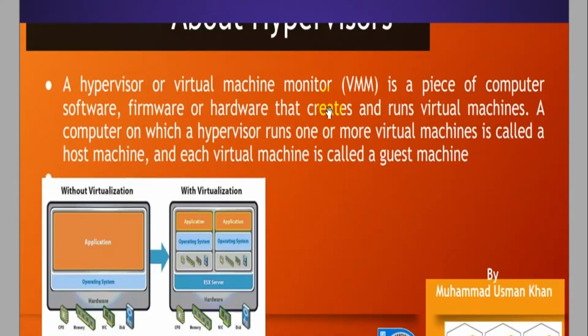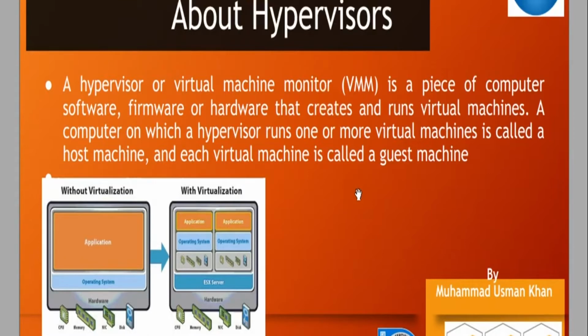Before moving to the cloud, first we need to understand hypervisors. What are hypervisors? Why do we use them? Because cloud computing is based on hypervisors, and hypervisors are based on physical machines.